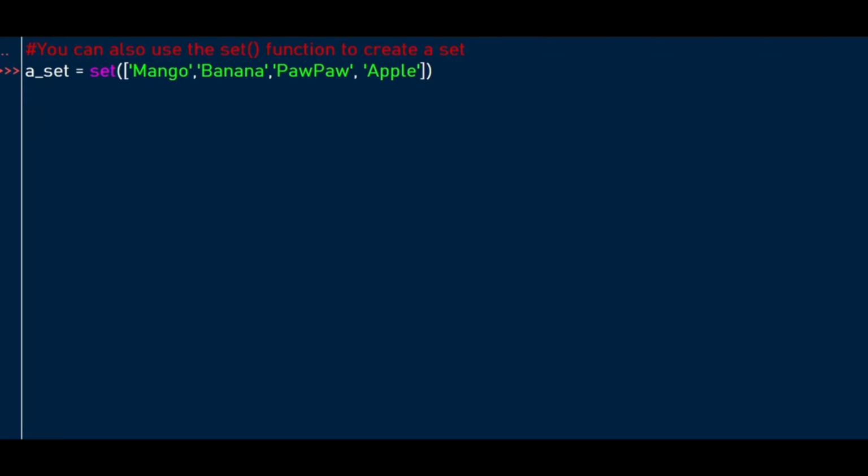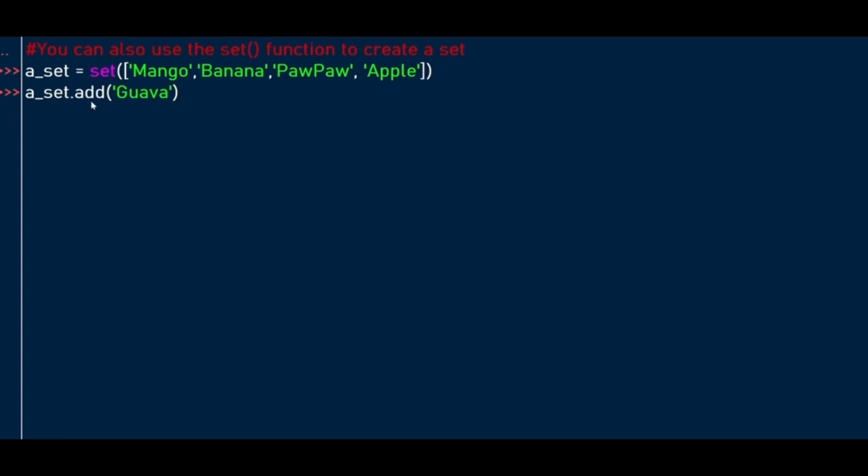Then we're going to also create a set using the other method. In this method, we have the set function with parentheses, and the elements are enclosed within the parentheses, separated by commas. So the variable is a set. We're dealing with the mutable set where we can add an element.